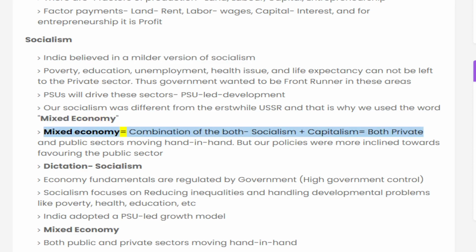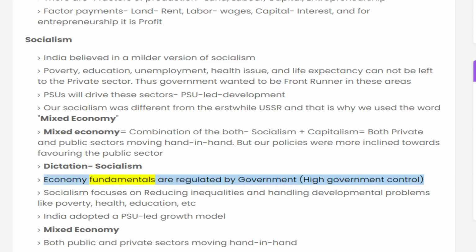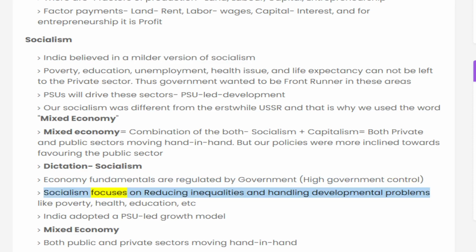Mixed economy is a combination of both socialism and capitalism, that is, both private and public sectors moving hand in hand. But our policies were more inclined towards favoring the public sector. Definition of socialism: economy fundamentals are regulated by the government, with high government control. Socialism focuses on reducing inequalities and handling developmental problems like poverty, health, education, etc. India adopted a PSU-led growth model. Mixed economy: both public and private sectors moving hand in hand.